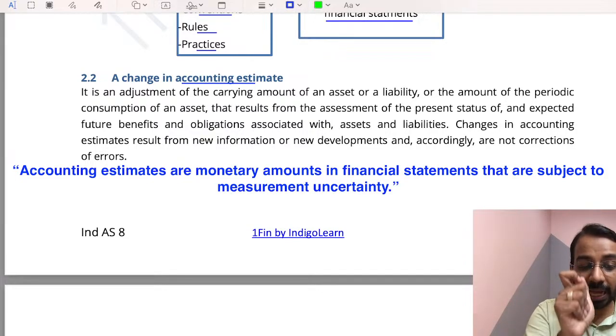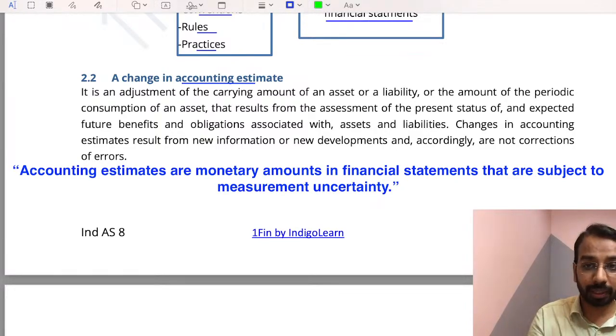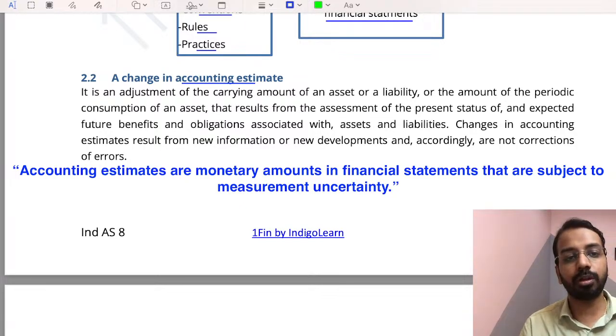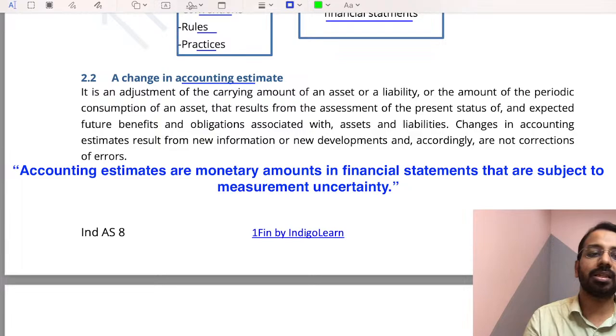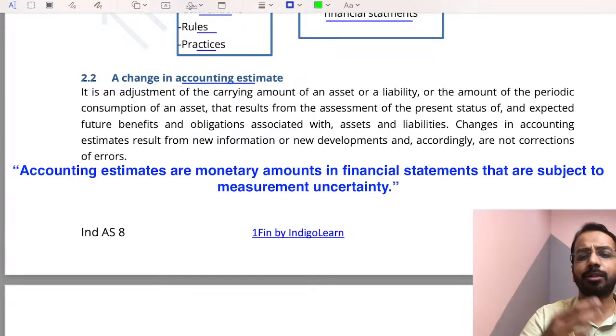Error means I know certain facts, I know that this is how it has to be done, but that is not how it is done. For example, I know the useful life is 10 years. I considered 8 years for calculating depreciation. That is an error. Whereas if I calculated it as per 10 years and subsequently realized it has to be 8 years, that is a change in accounting estimate.